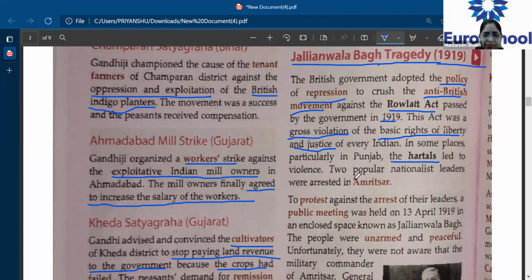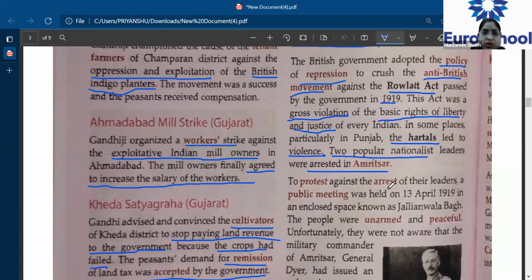So basically, we all know that the feeling of nationalism was developing gradually among most of the Indians. So don't you think that the Britishers, when they come to know, will keep quiet? No, this will not happen. They will definitely take action against us. So they tried all their ways to repress this anti-British movement which was growing, and for that they came up with this.